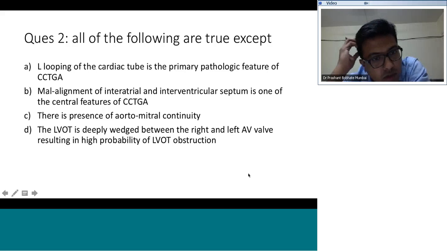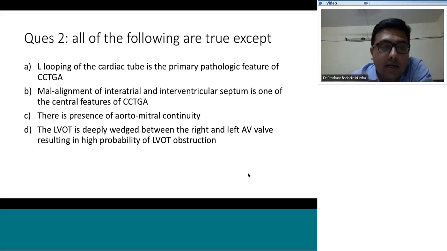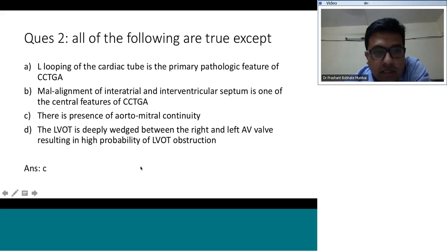Very good. So, yeah, the right answer is C. The right answer is C. So there is actually pulmonary, because it's usually associated with transposition of great arteries. It is associated with pulmonary mitral continuity and not aortomitral continuity.